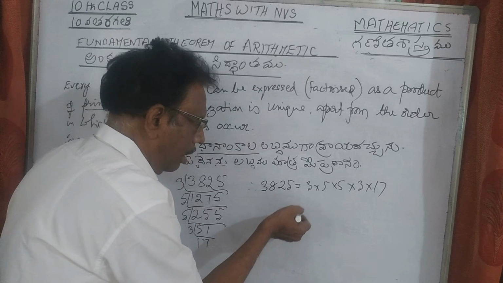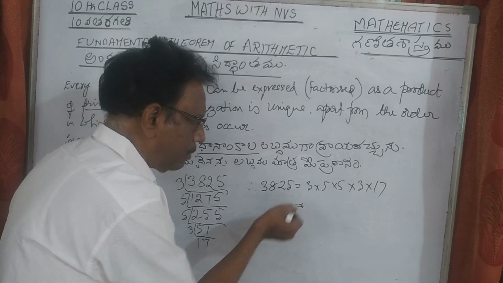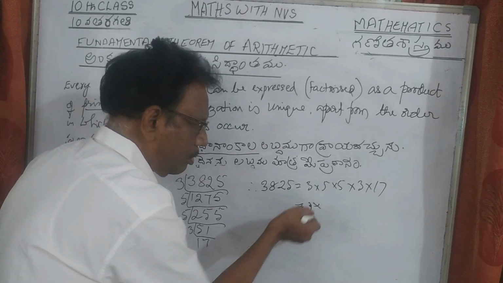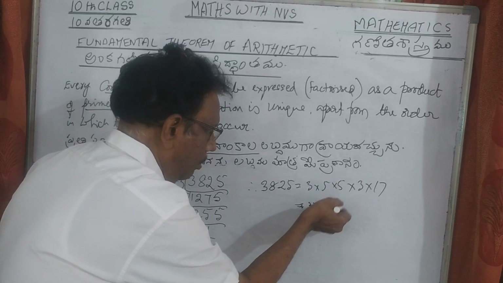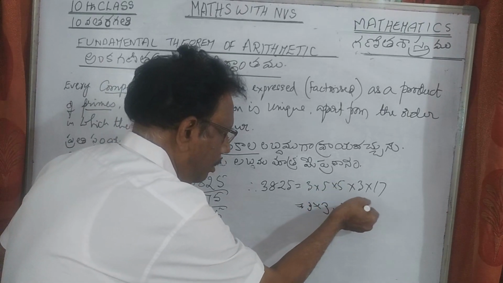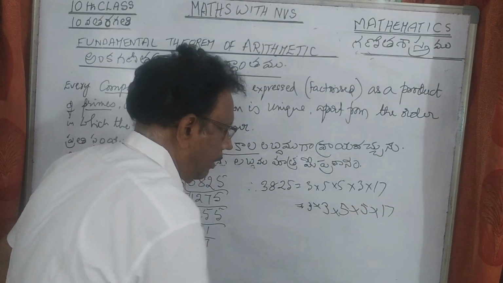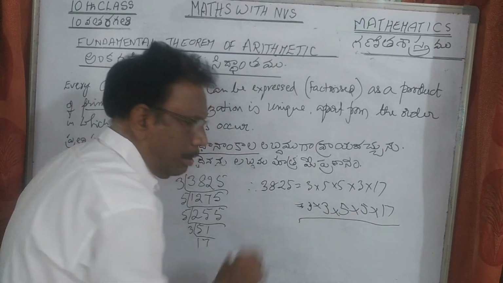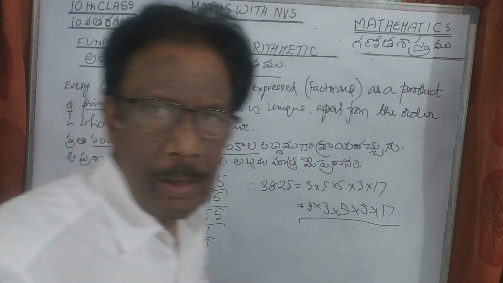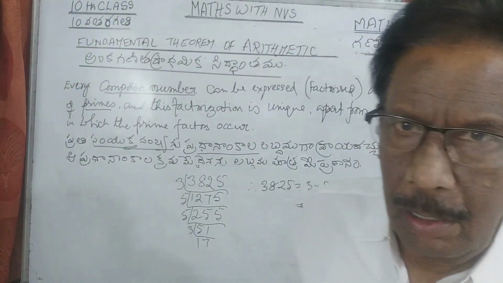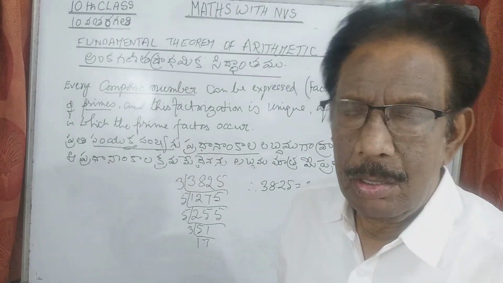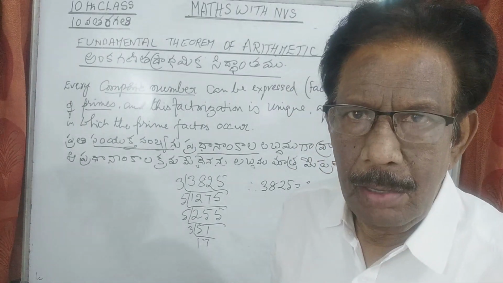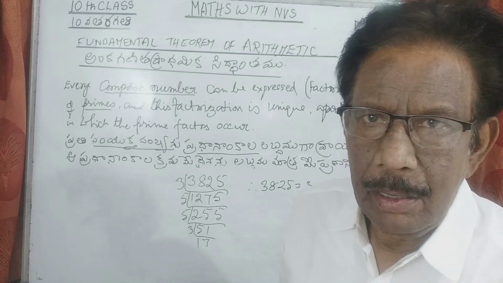That is, start with the smallest number: 3 into 3 into 5 into 5 into 17. See, this is prime factorization, with small numbers and big numbers also. So this is the method to resolve a given composite number into prime factorization.